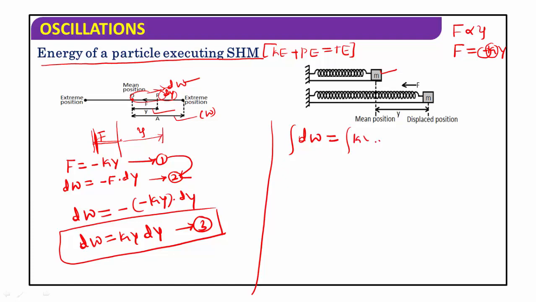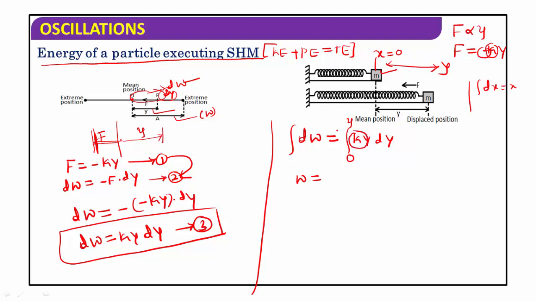Substitute this value here, ky into dy, with the initial position 0. Initially, the position of this particle is 0, to the maximum displacement of the particle, that is y. Integrate the small amount of work done between the limits 0 to y. Then the integration of dw is equal to w, just as the integration of dx is equal to x. Now, when you integrate this value, take the constant value outside.